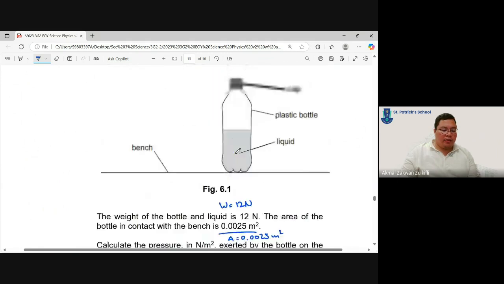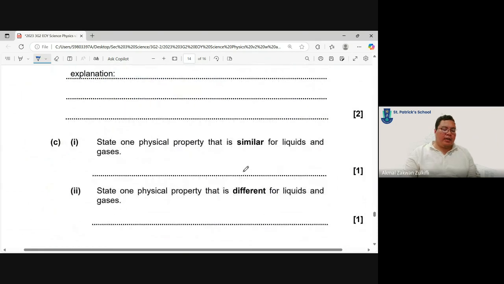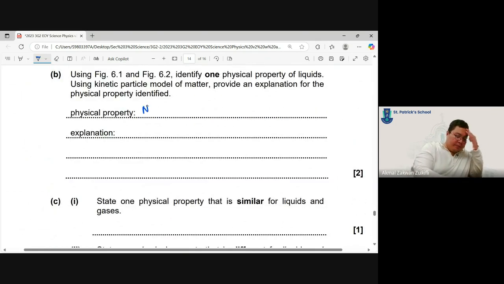Here and here, what do we realize? The liquid was initially here, right? So initially the liquid is here, but it has fallen down. So why? We can say that it has no fixed shape.